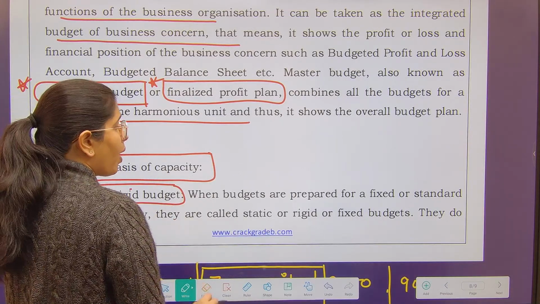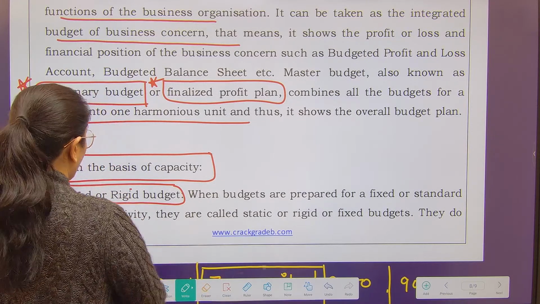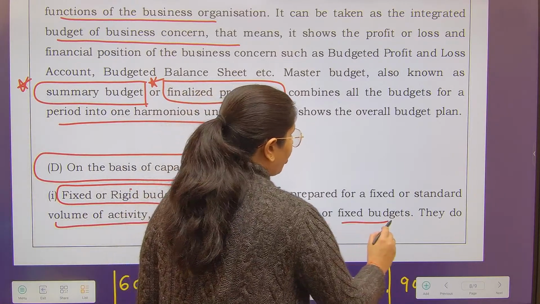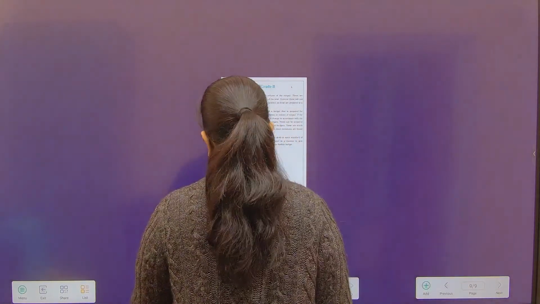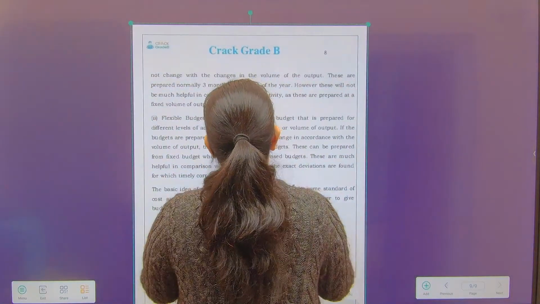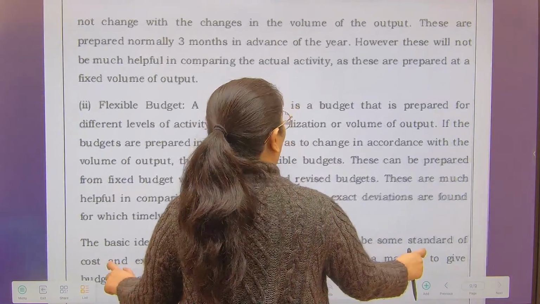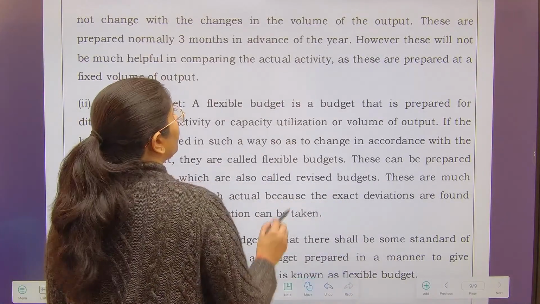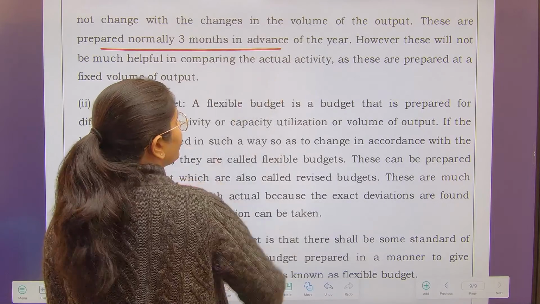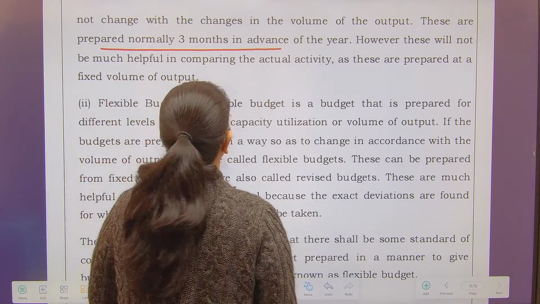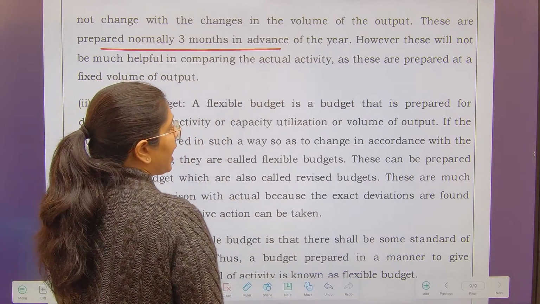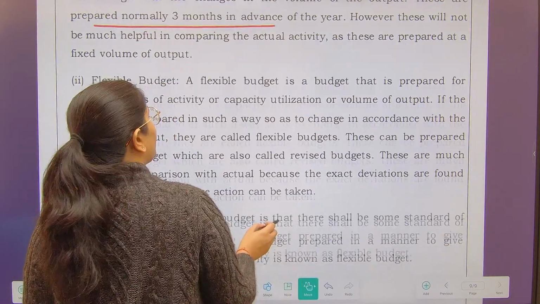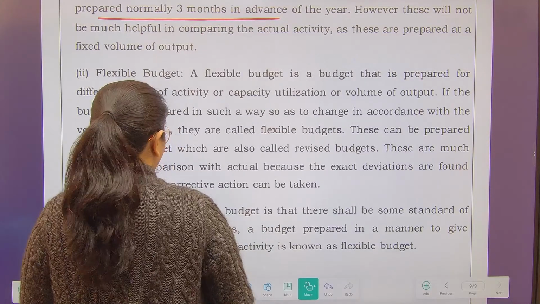Fixed budget is also called the rigid budget. When budgets are prepared for a fixed or standard volume of activity, they are called static, rigid or fixed budgets. They do not change with the change in volume of output. These are prepared normally 3 months in advance of the year. However, these will not be much helpful in comparing the actual activity, as these are prepared at a fixed volume of output. Now, we will see flexible budget.